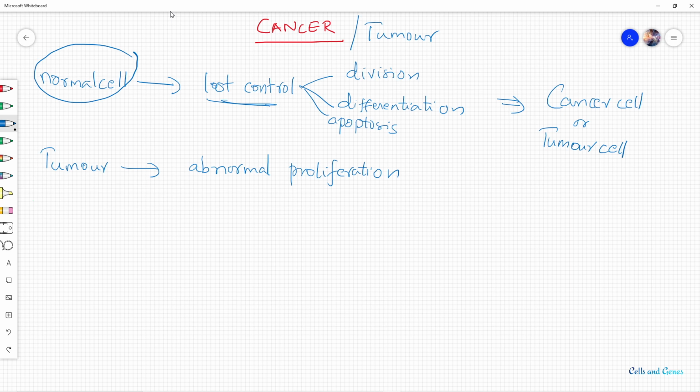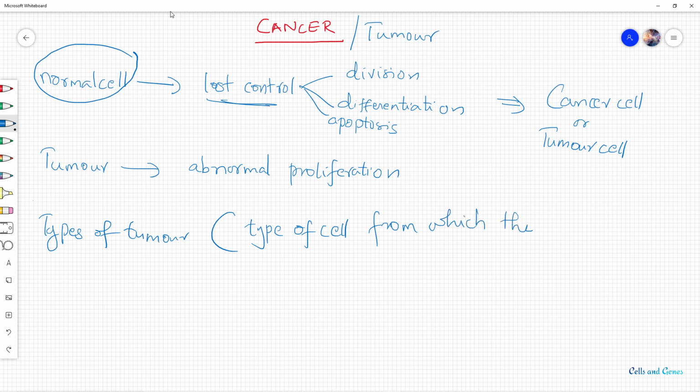Now, tumors can be divided into benign tumors and malignant tumors. This is based on the type of cell from which they arise. So based on the type of cells from which they arise, the tumors can be divided into benign tumor and malignant tumor.